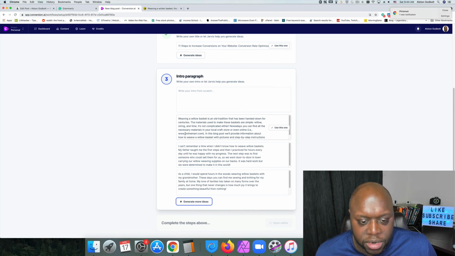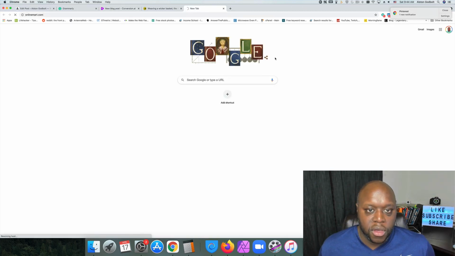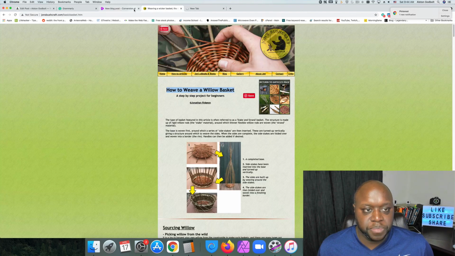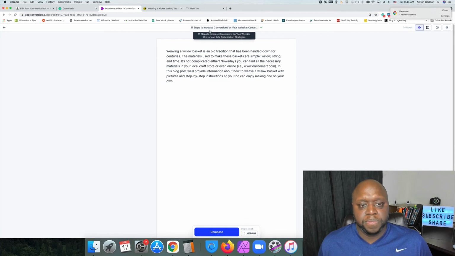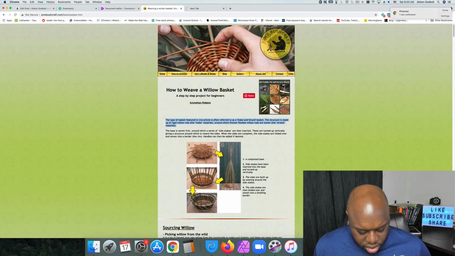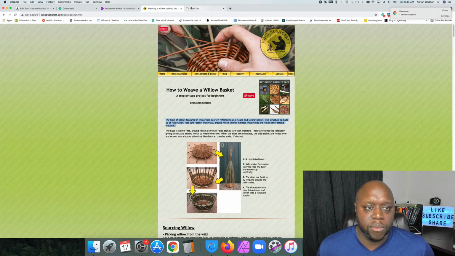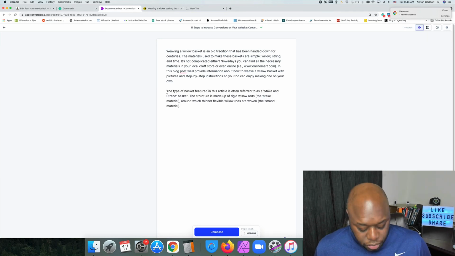Onlinemart.com. Let's see what onlinemart.com is, if that's even relevant to this. So we go to online.com. While that's working, we're going to use this introductory paragraph. We're going to go to open editor, and then we are going to go down to, let's use this paragraph right here. Now again, if you're writing blogs, don't do this. I'm just showing you the power of Grammarly and how the information that's being created is unique.